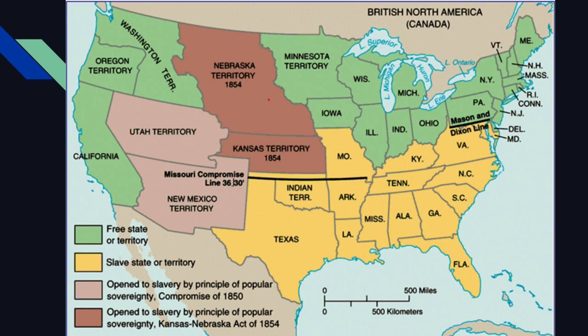So essentially what is happening is these two areas, Kansas and Nebraska, they want to become organized. They want to become states because we don't need to focus on this too much, but Illinois wants to build a railroad that goes all the way to the West Coast. And so that railroad would go through this area. So they want it to be states. That way it's more official. They can have towns there. They can have taxes, stuff like that.